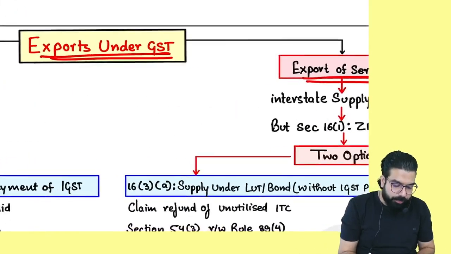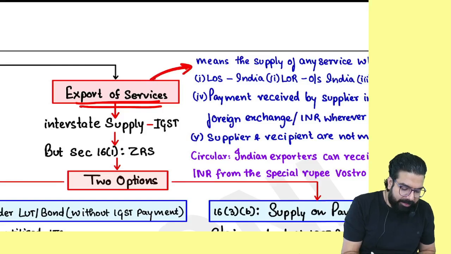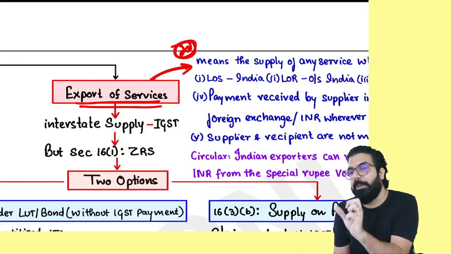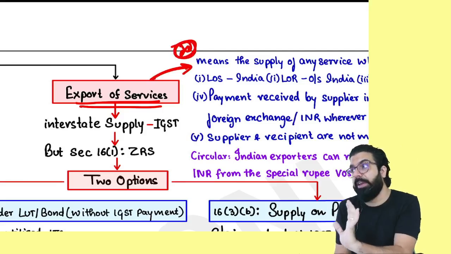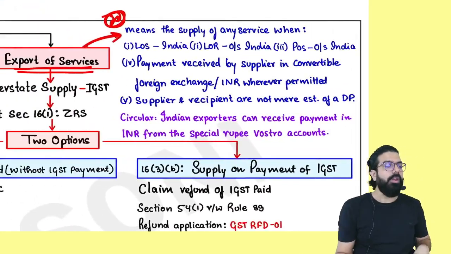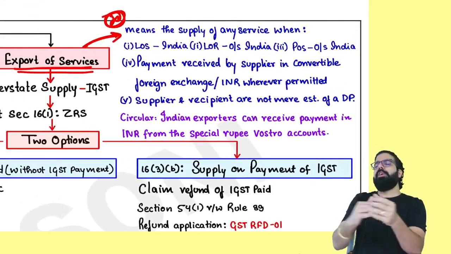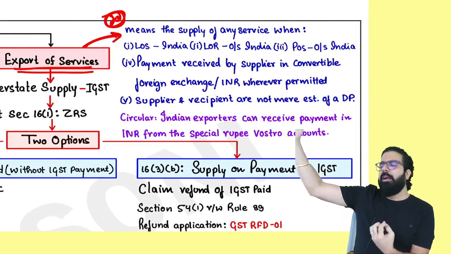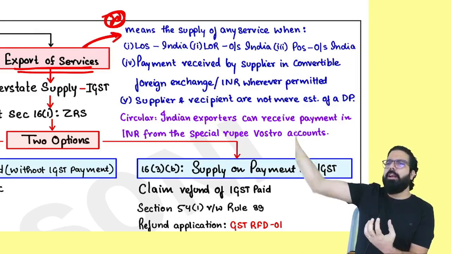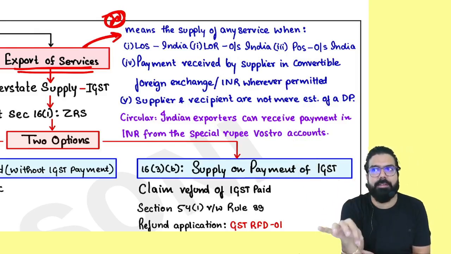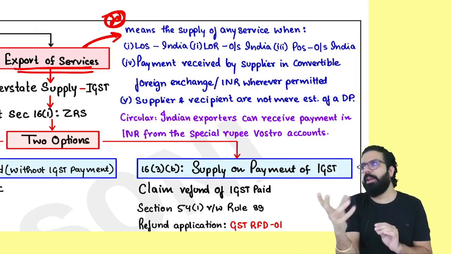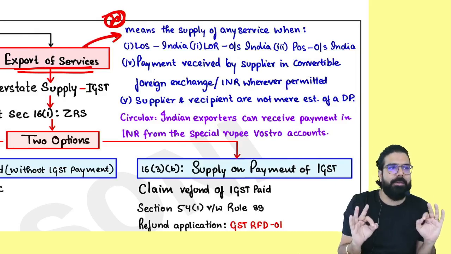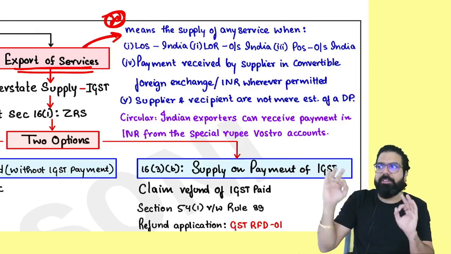Now, sir, export of service: the definition must be remembered from your exam point of view. Whenever a big question related to exports comes, you should write the definition first. Export of service means: location of supplier is in India. Recipient is outside India. Place of supply is outside India. You receive foreign convertible currency, or INR where it is permitted by RBI, and you both are not merely establishments of a distinct person, you are actually distinct persons.